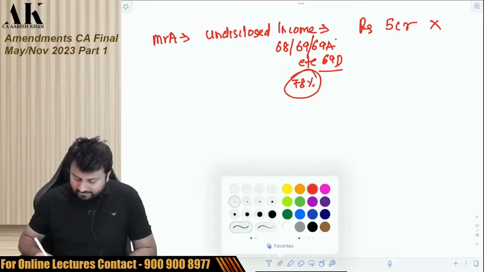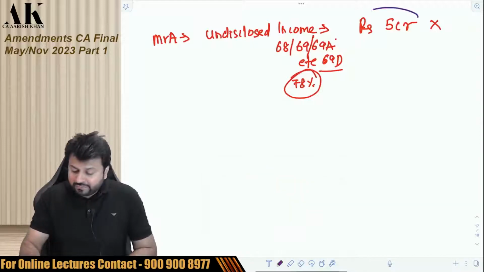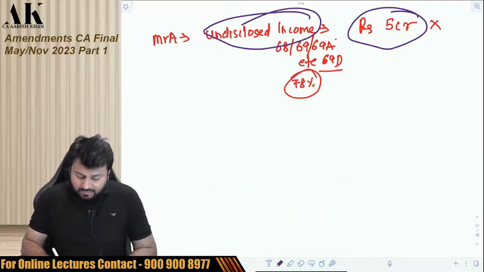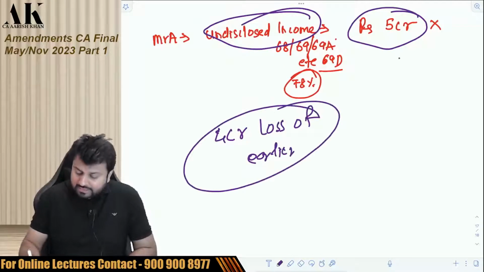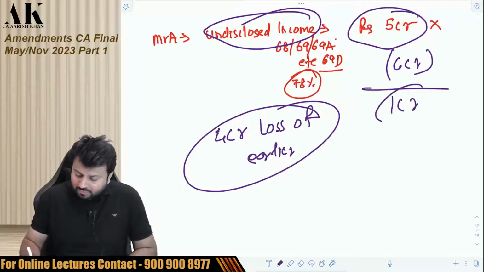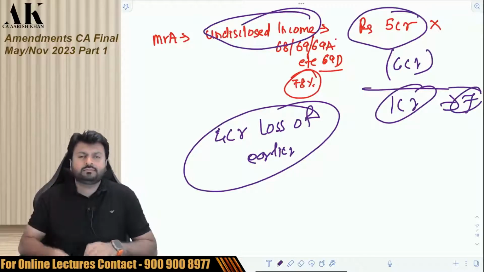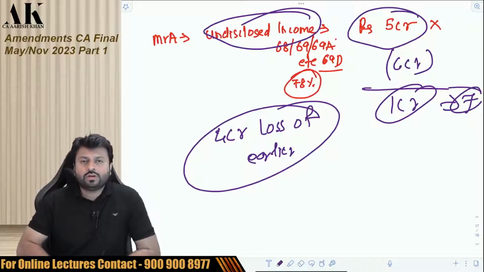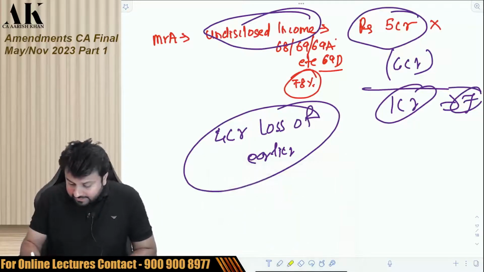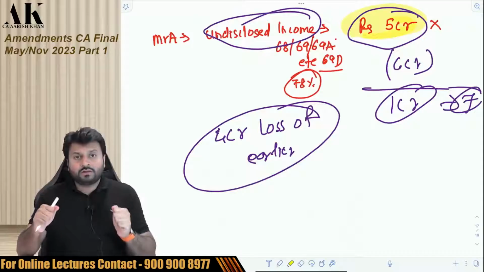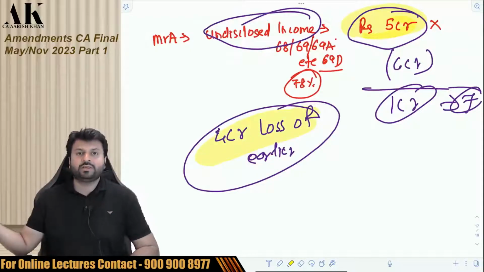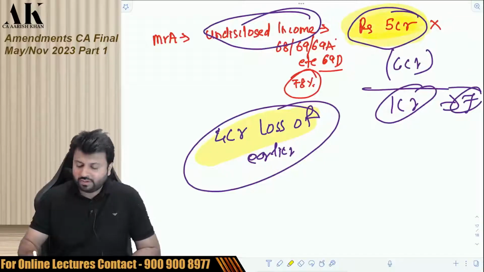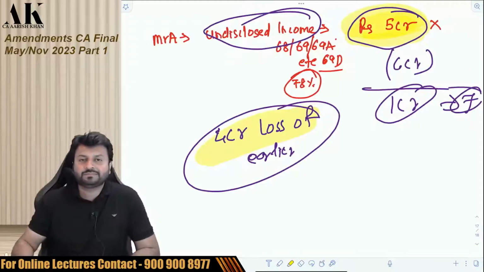Now what is the assessee saying? Wait. You have found 5 crore as undisclosed income. I have a 4 crore loss kept with me, a loss of an earlier year. Please allow me the set off of that, and on the balance income you can take whatever tax you want to take. So what did the assessee used to do? This undisclosed income has been found after a lot of efforts of the officer. The assessee has a lot of losses kept with him. So the assessee is trying to set off that loss against this income.